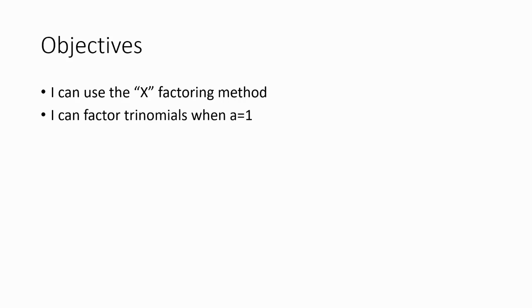D is like the second number. Good. And C is the third number. Good. The last number. Good. So a trinomial, good. We have 3 terms. We have 3 parts.